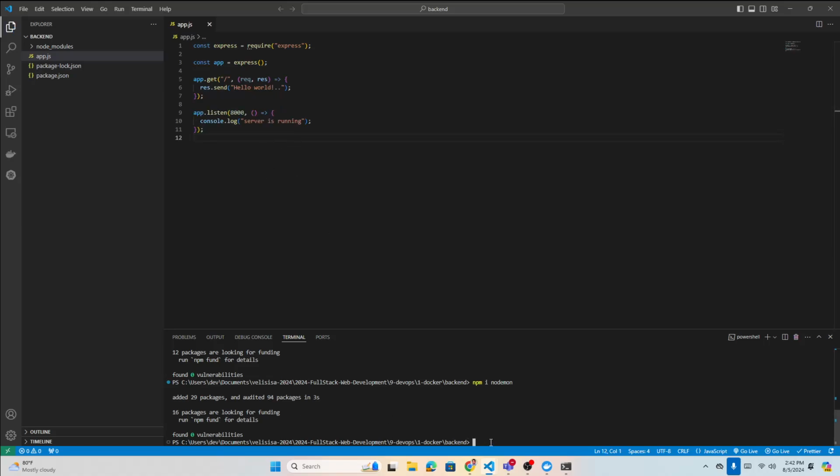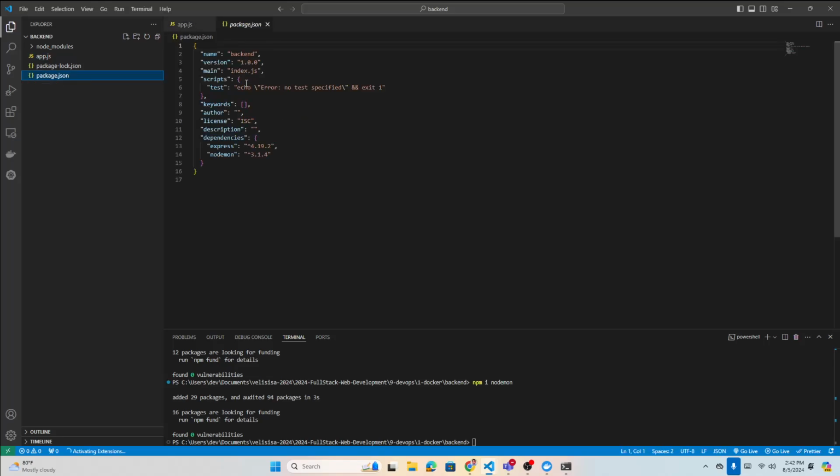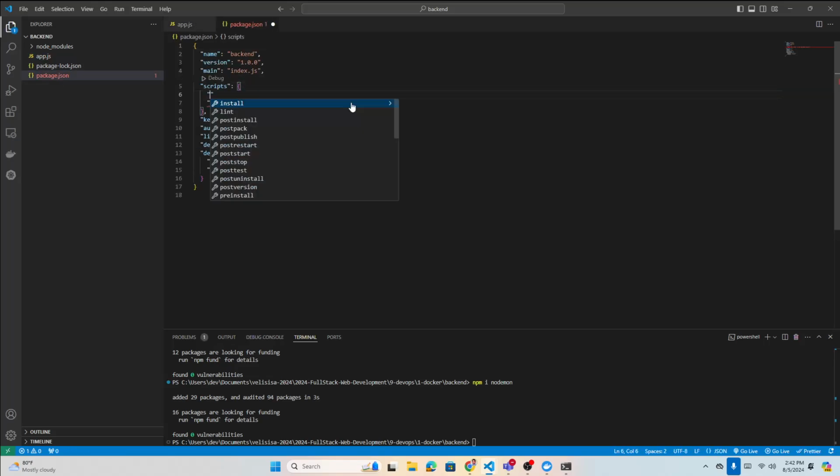If you want to run the node one, here in package.json just add a start script, so that npm start calls node app.js.